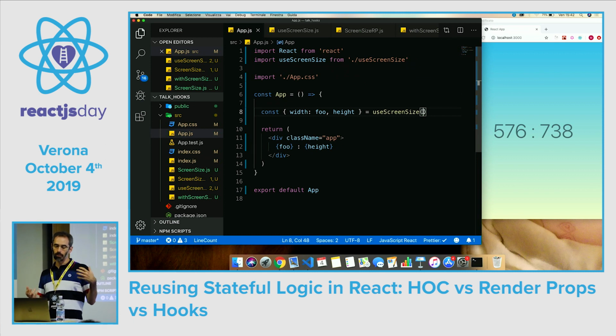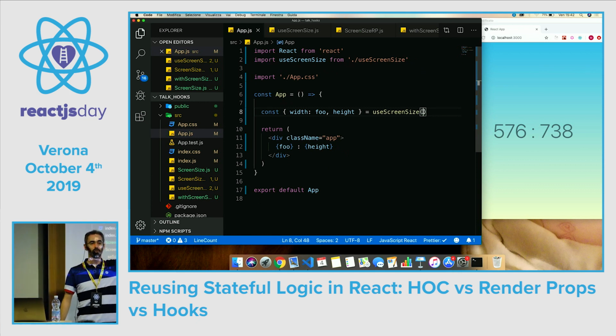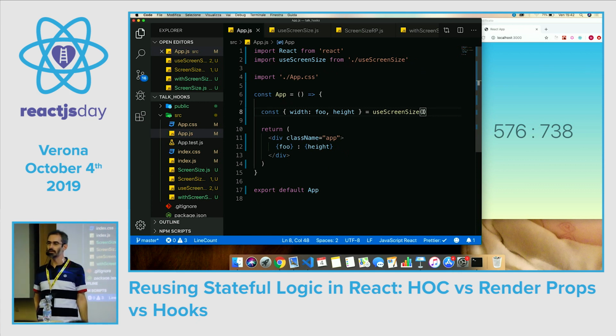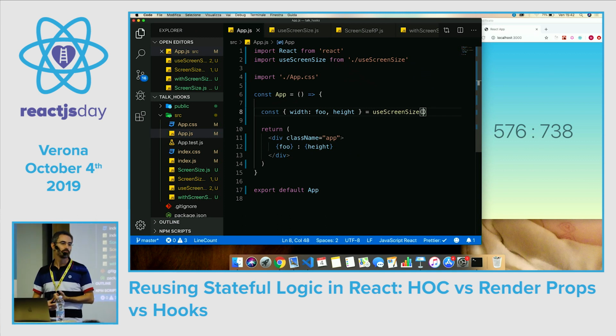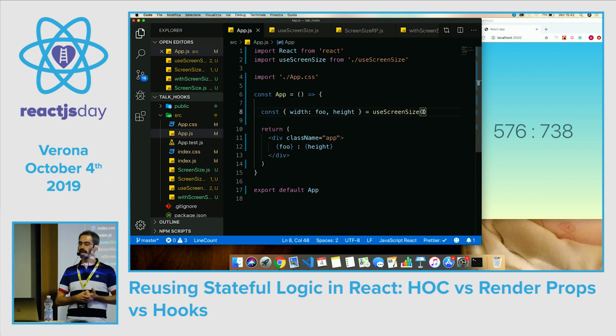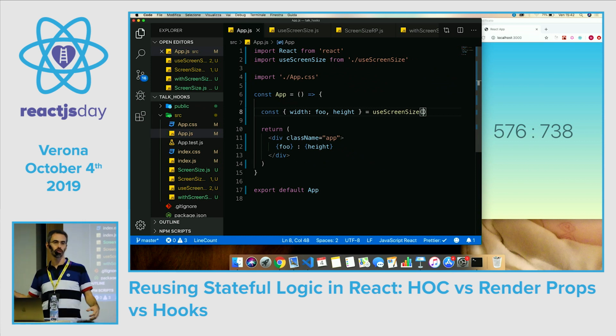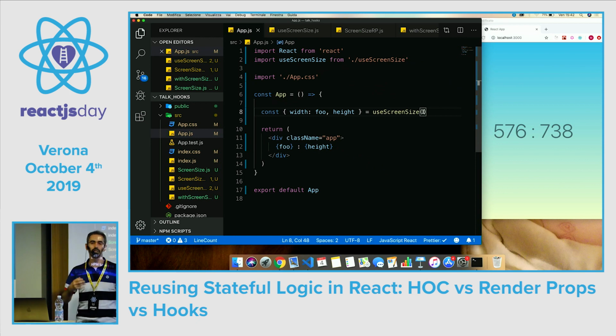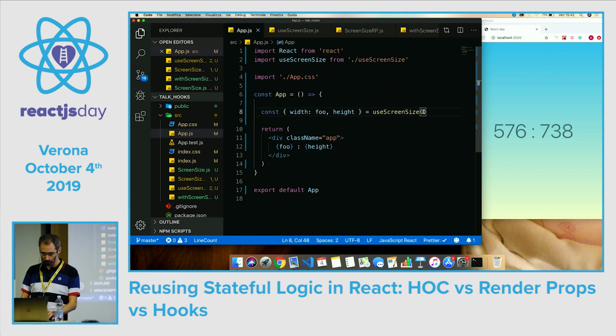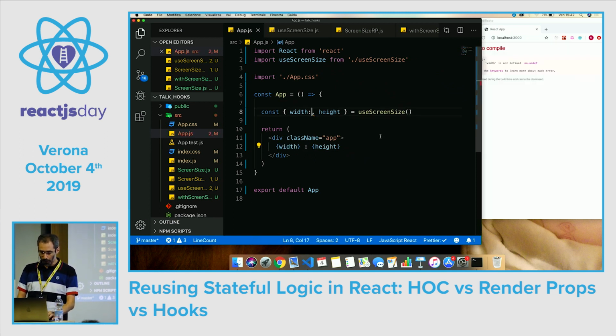Well, there is just one caveat that we cannot call this hook inside of a conditional, because it's one of the rules of hooks. But in general, it's not a problem. I can think, for example, if you have the use query from Apollo and you would like to launch a query only when a condition is met, there is, for example, the skip option from Apollo, so that you can skip the query in some cases. So in general, it's not a problem.